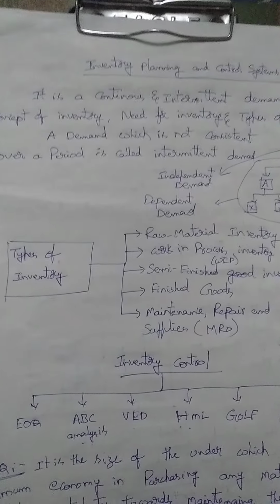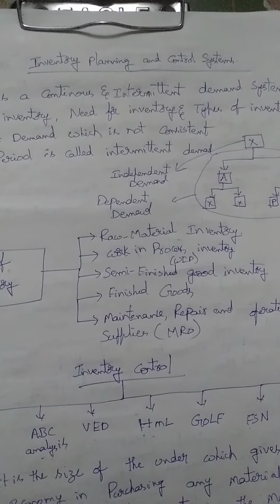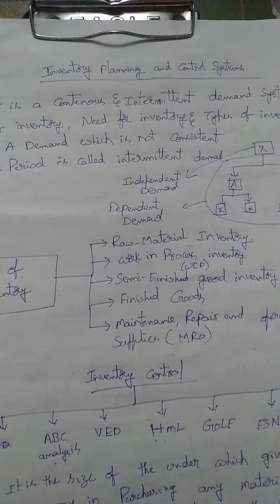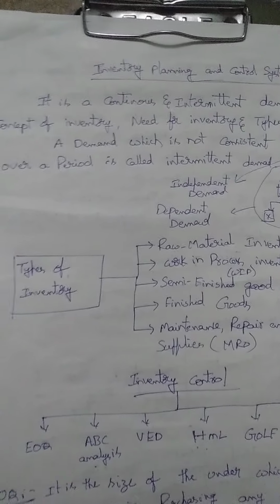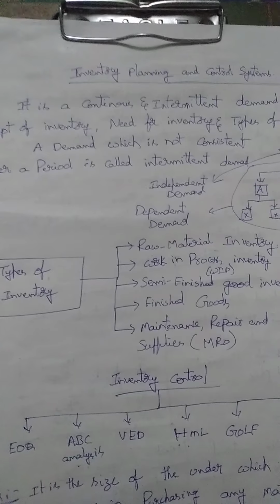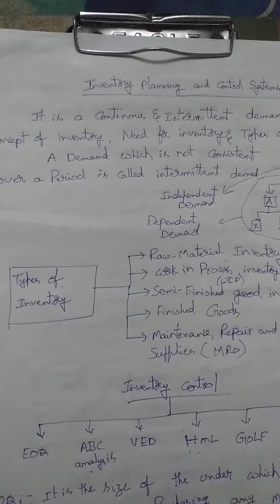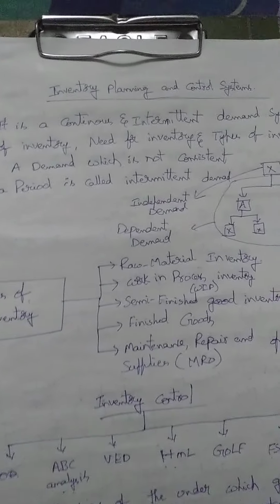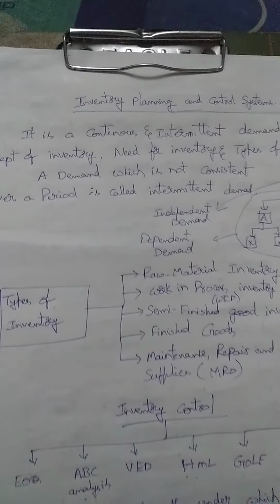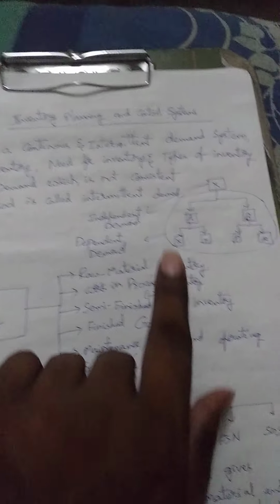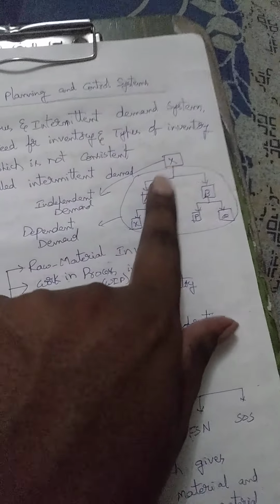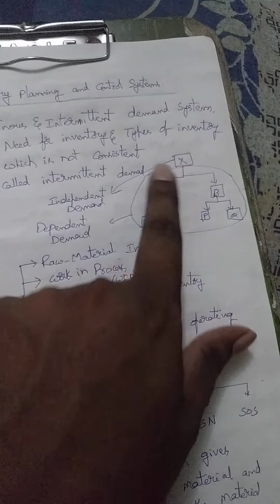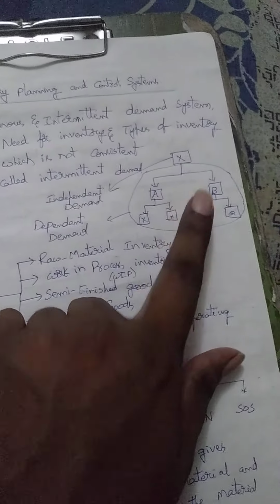Dear students, today's topic is inventory planning and control systems. As usual, you can know the meaning of inventory: it means the material which is used in the industry. So the inventory planning and control system plays a vital role in operations management. In this diagram, you can identify that X is treated as an independent demand and the remaining